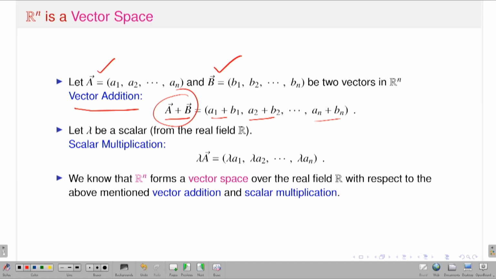And if I take a scalar lambda from the real field R, I define scalar multiplication as lambda times the vector A, which is just component-wise multiplication, that means lambda times a1, lambda times a2, up to lambda times an.